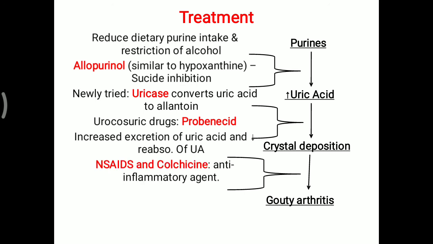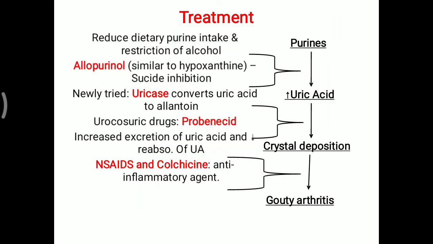Further, if there is an acute condition, anti-inflammatory agents like NSAIDs and colchicine can be given, or sometimes corticosteroids can be utilized. So that's all about gout. You have to remember the different types of gout, clinical findings and treatment.